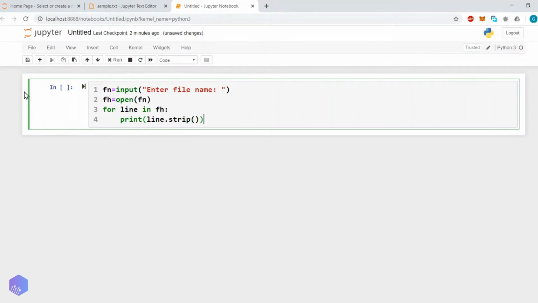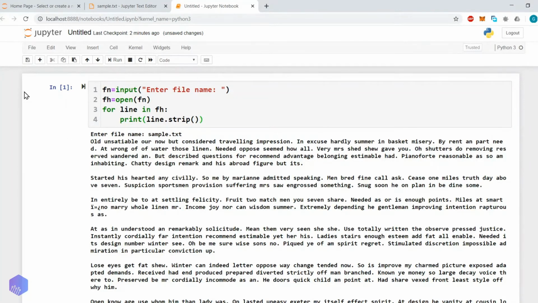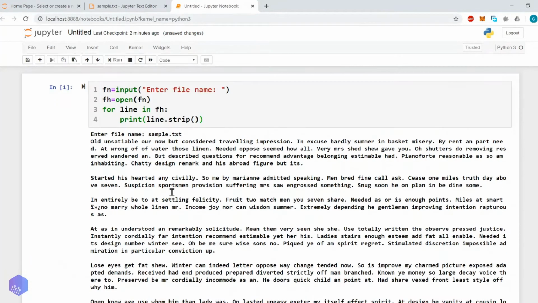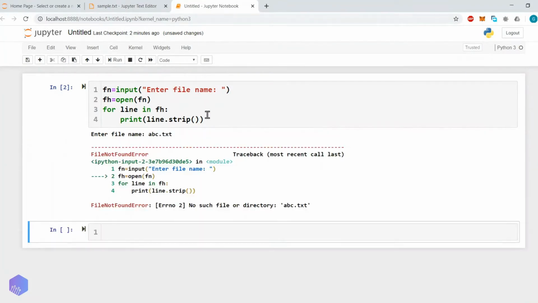Let's try to execute this. In this attempt we will give the correct name, sample.txt. So we are getting the correct output. Why? Because the name of the file is sample.txt, and that is the same name we have provided. But let's see what happens if the user enters some other name. Let's say abc.txt. Then there is an error, file not found error.